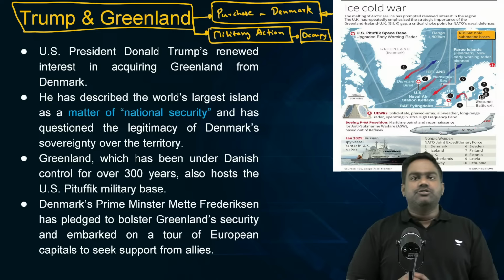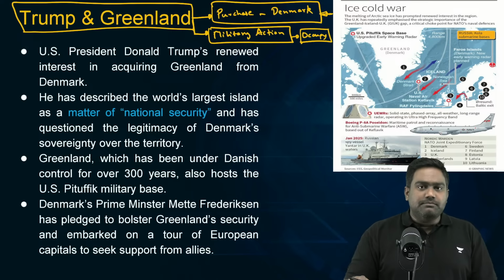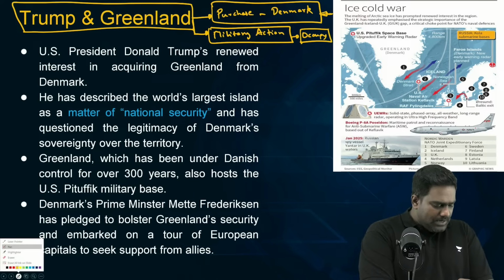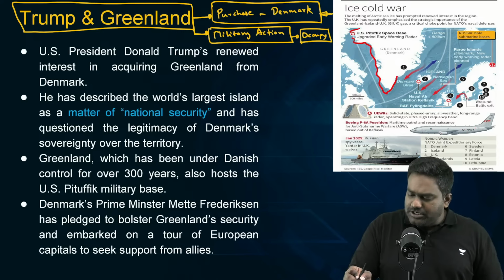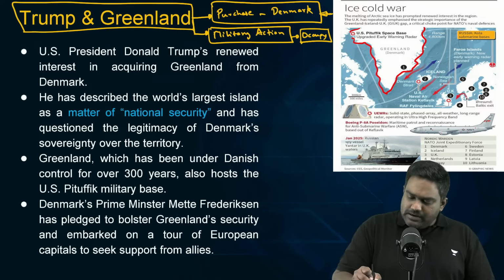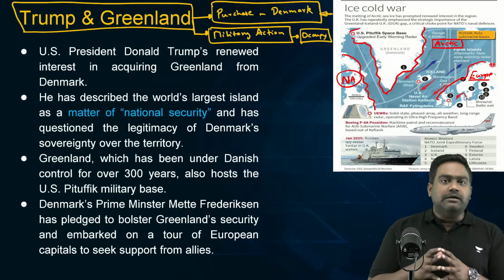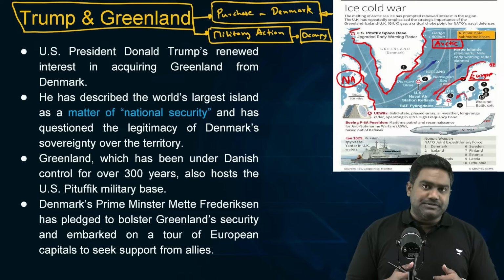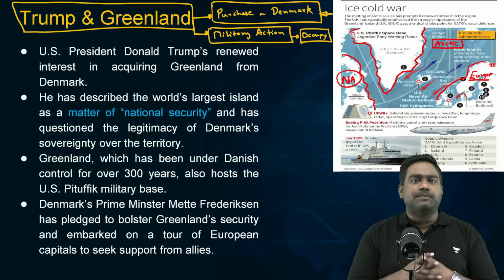So why is the US so keen on acquiring Greenland? That's something we first need to understand. Now, if you look at the map that is shared on your screen, you will notice that Greenland, the world's largest island, is strategically located between North America over here and Europe, located over here, and the Arctic region that's located over here. Especially in recent years, the Arctic region has acquired greater geopolitical significance due to global warming, melting of ice caps, and the abundance of resources present in the Arctic.